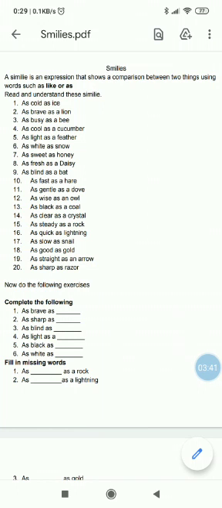As fast as a hare. You know what a hare is? Rabbit's another name is hare. So my friend runs as fast as a hare. Okay, as gentle as a dove. Now a dove is a bird which is white in color, and it signifies peace and gentleness. So as gentle as a dove.